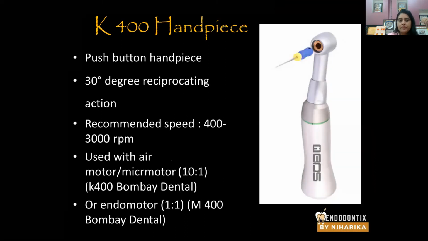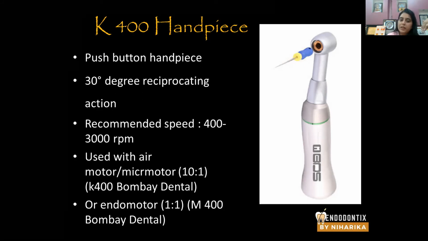All right. Now this is the handpiece that I am using in my routine practice daily, and this is a K400 handpiece. Very nice, very good results, quite economical also as compared to the previous ones. This is a push button handpiece like the previous ones, and in this handpiece you can attach your hand files. This handpiece works in a 30-degree reciprocating action, like 30-degree clockwise, 30-degree anti-clockwise. So like this, it completes a full circle. So this mimics the watch winding action in a balanced force technique.